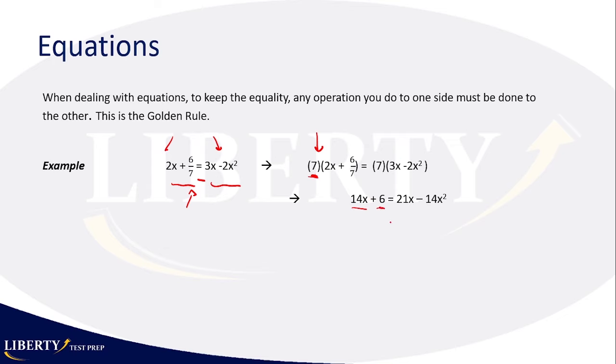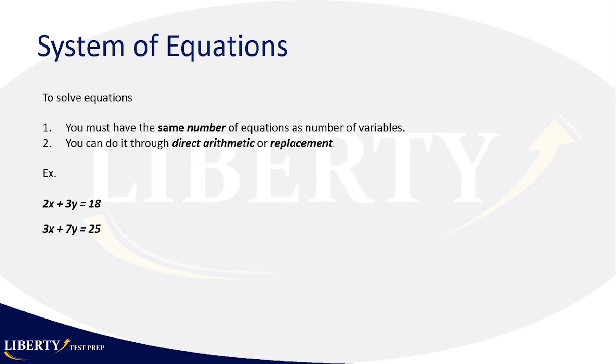But if you did that to the left side, you also have to do that to the right side, right? So on the right, again, you multiply times 7, you get 21x minus 14x squared. Okay, basically, that's what happens when you are dealing with equations. So just remember this basic algebra. And then we have system of equations.